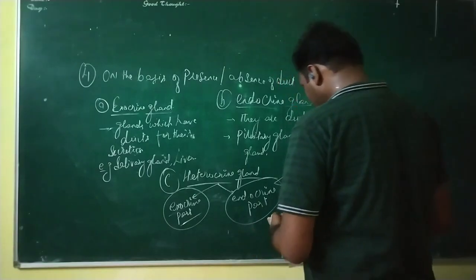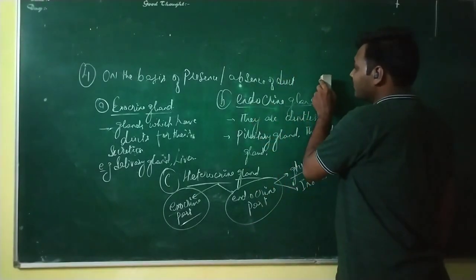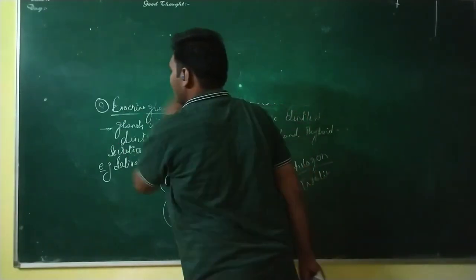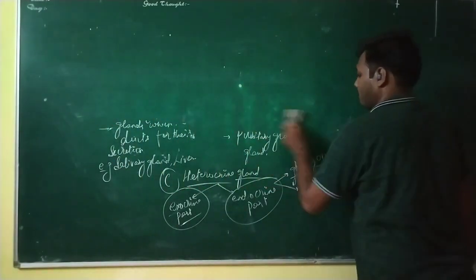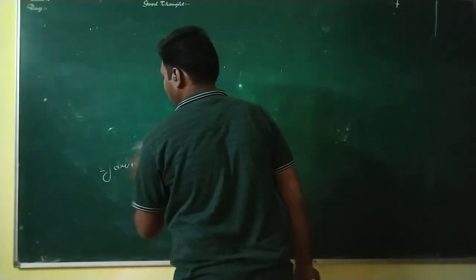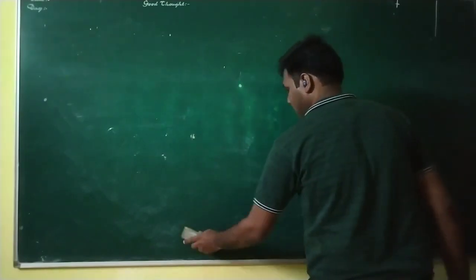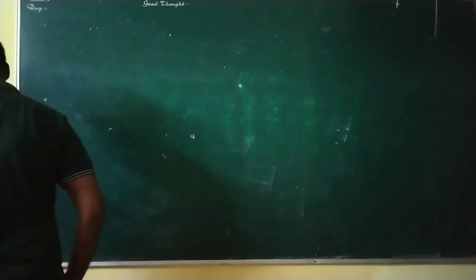Then next we are going to move towards another criteria for classification of glands.